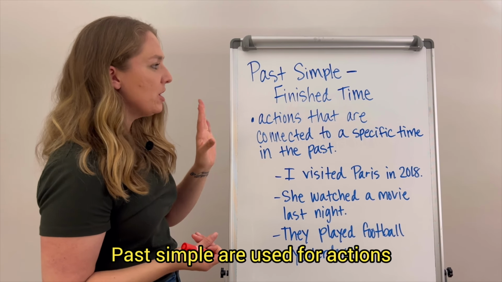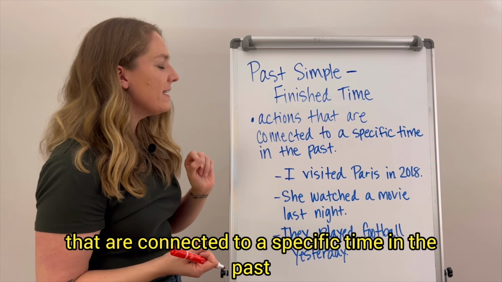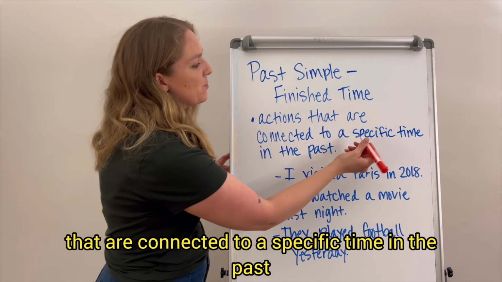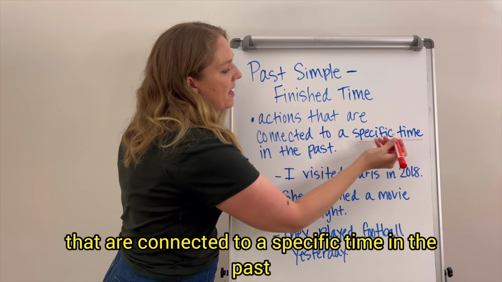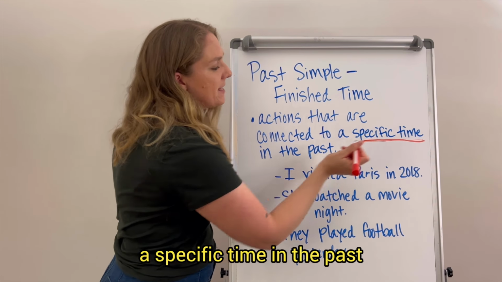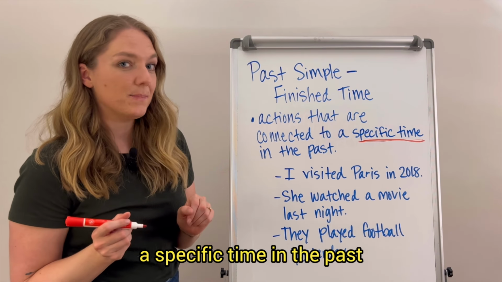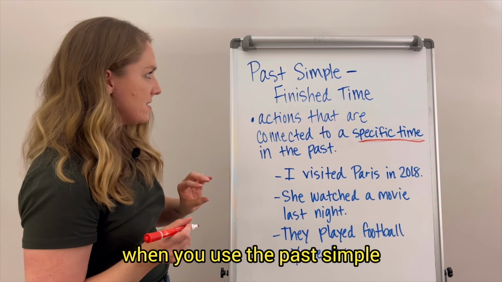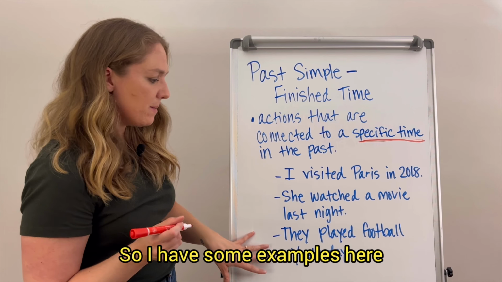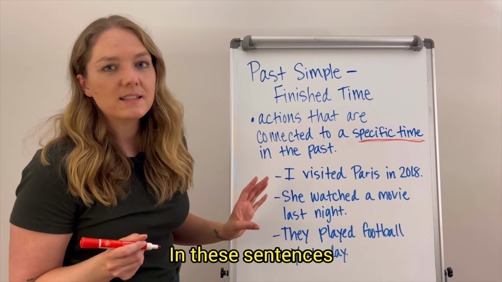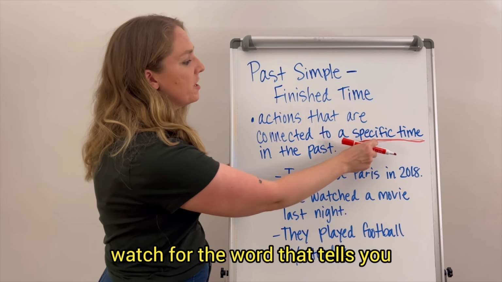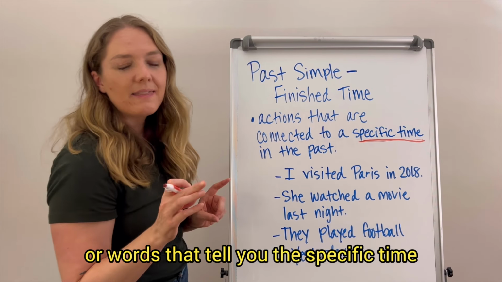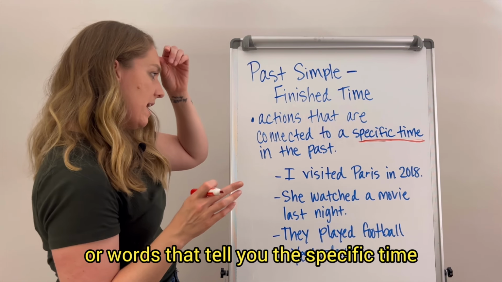So we think about finished time. Past simple is used for actions that are connected to a specific time in the past. This is important for when you use the past simple. So I have some examples here. In these sentences, watch for the words that tell you the specific time.